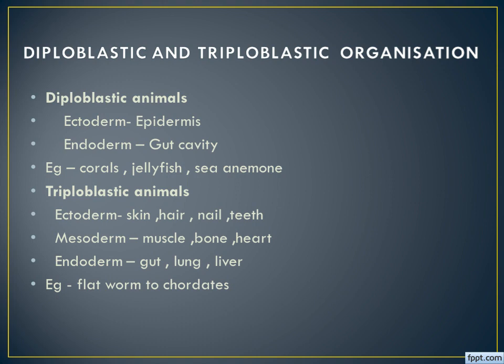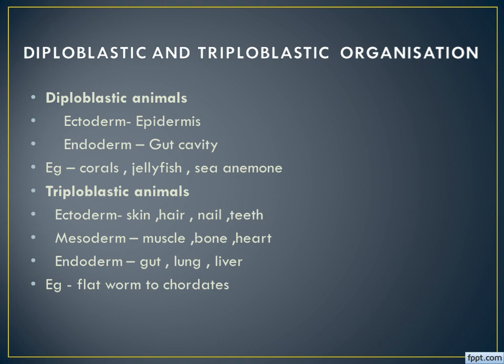From this layer only the organs develop. For these animals, from the ectoderm, the epidermal layers, the outer covering either skin or the outer covering of the internal organs, will be formed.